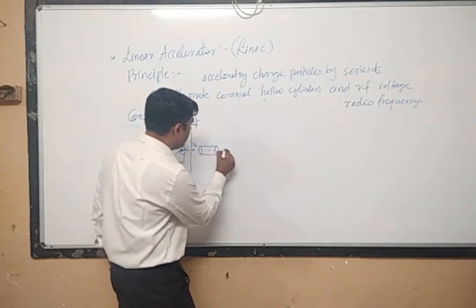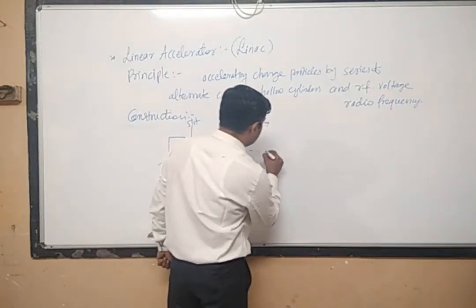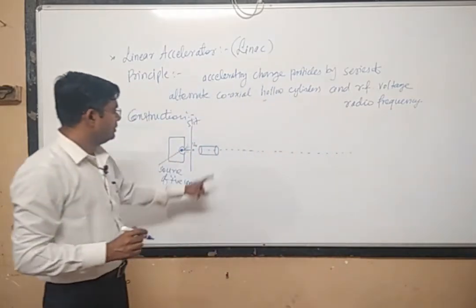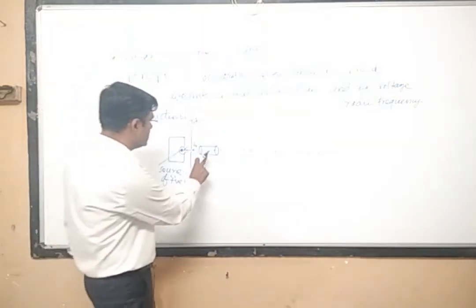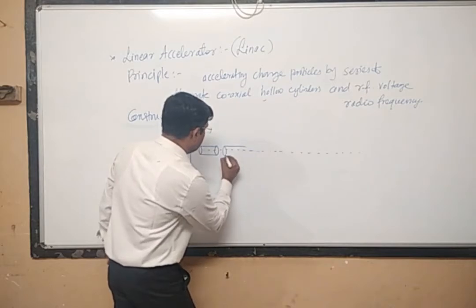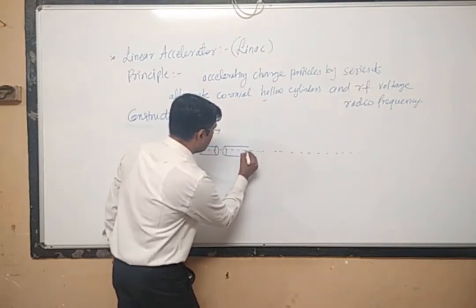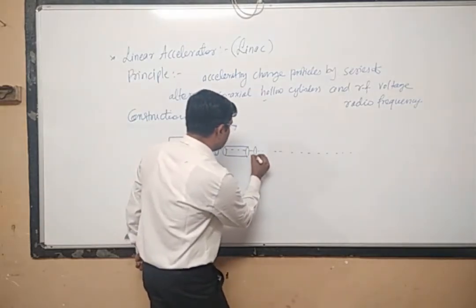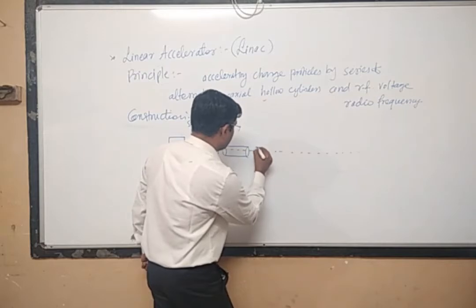Coaxial means the axis of all the cylinders should be the same. Then after some distance there will be a second cylinder, but the length of the second cylinder will be more than that of the first cylinder. After that there will be a third cylinder after some distance.